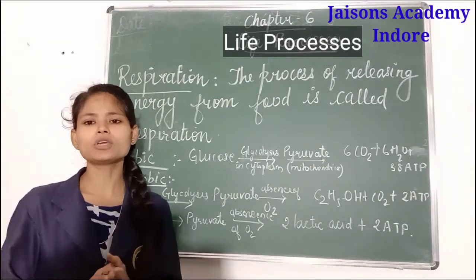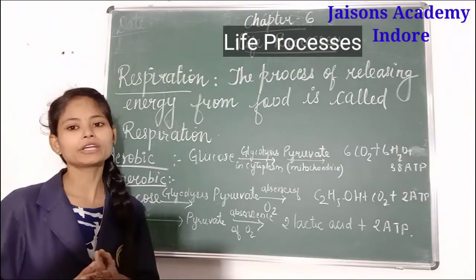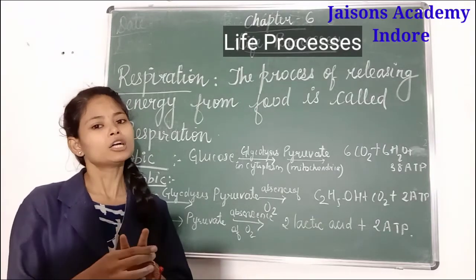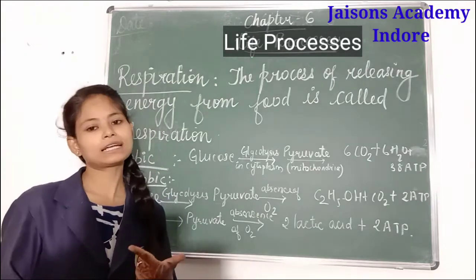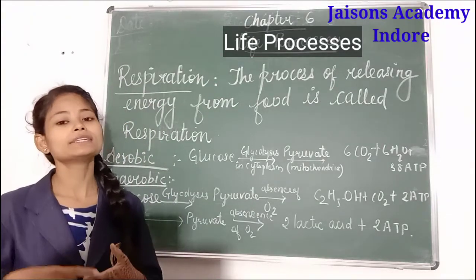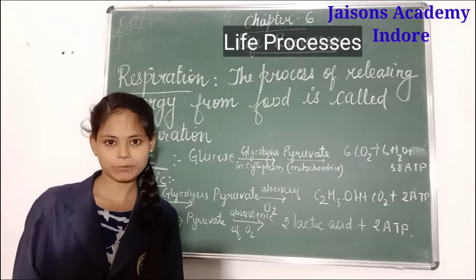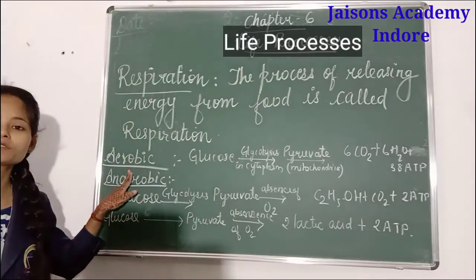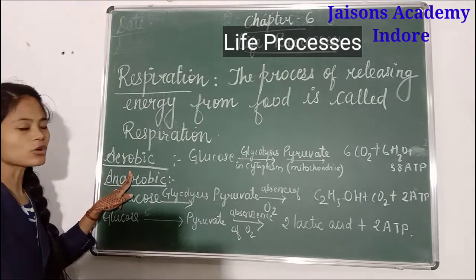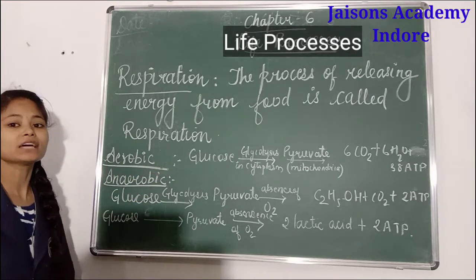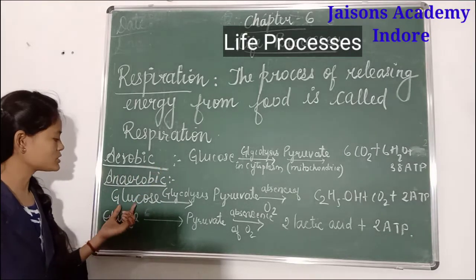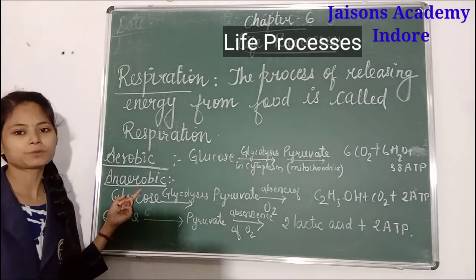Now here, respiration in our body can take place in two ways. First, it can take place in the presence of oxygen. Also, it can take place in the absence of oxygen. If it takes place in the presence of oxygen, then it is called aerobic respiration, and when it takes place in the absence of oxygen, then it is called anaerobic respiration.